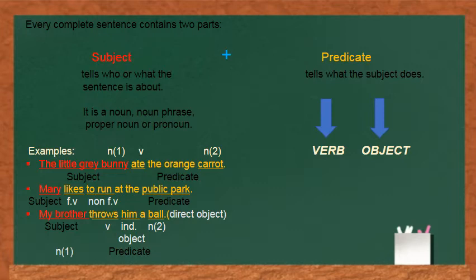In the second sentence, at the public park is the object, and in the third sentence, him a ball is the object, where ball is a direct object and him is the indirect object. Direct objects are the nouns or pronouns receiving the action. Here ball is receiving the action, so it is a direct object, whereas the indirect objects are the nouns or pronouns affected by the action. So here him is the indirect object because it is getting affected by the action.